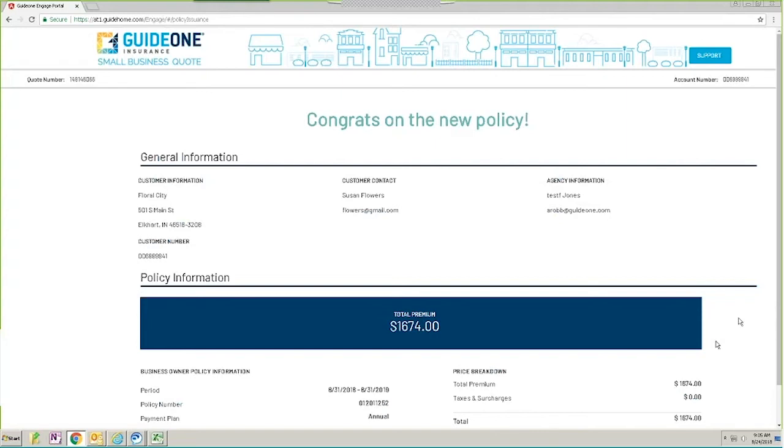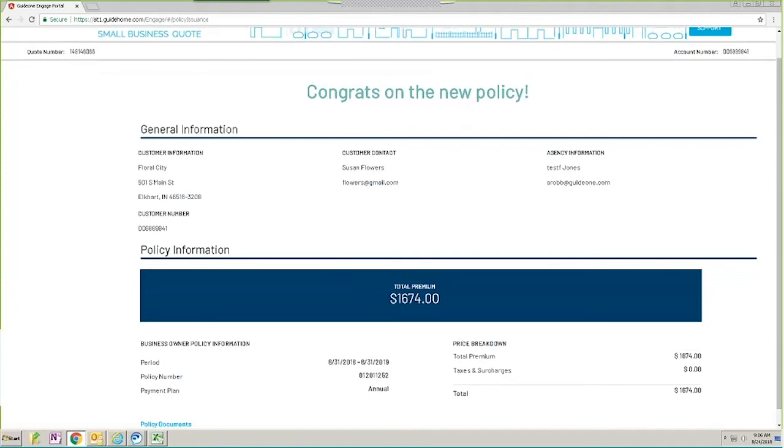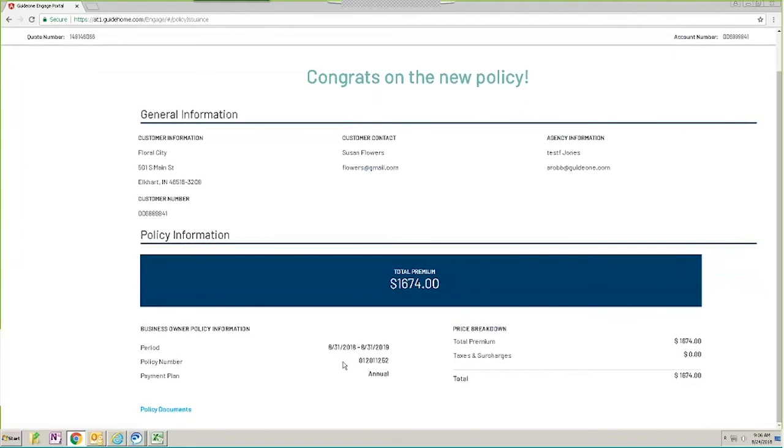So now it's going to tell you, congrats, you have a new policy. It's going to show you that customer information, that customer contact information, and that agency information again. It's going to show you the policy premium front and center, and then it's going to show you the policy period and the policy number, as well as what payment plan you selected for that. And then you've got a link that you can click for the policy documents.